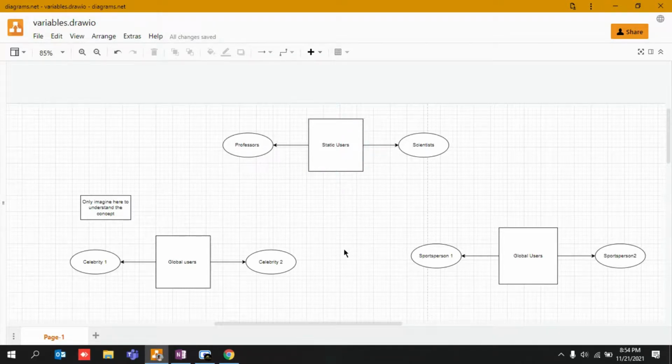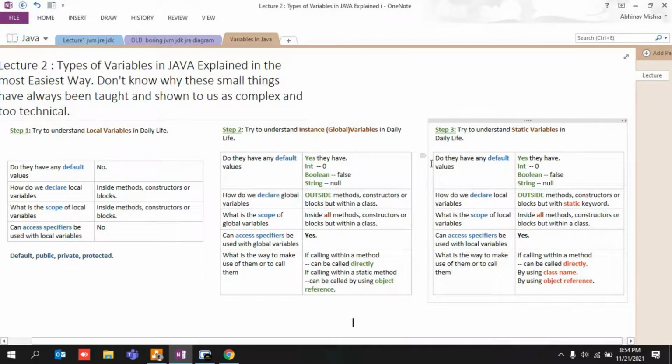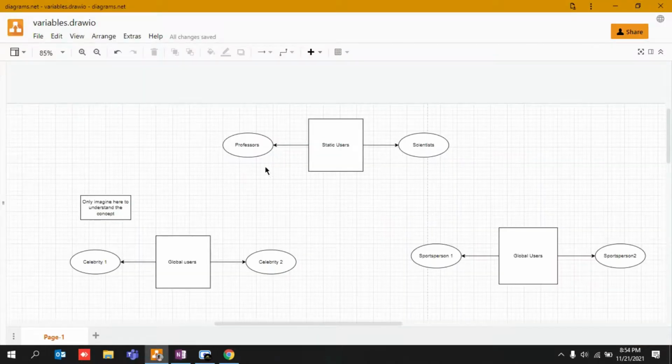And now get back to Java mode. This was the normal life mode. Now back to Java mode. In Java mode, do they have a default value? Yes, they are working. They are a professor, they are a scientist. And integer, boolean, zero. These are all in terms of Java. I'll explain later. How do we declare? Their scope is the same as global variables as well. But when you declare them or find them, you will find them with the help of the static keyword. Hello, static professor. Like, this is a professor.